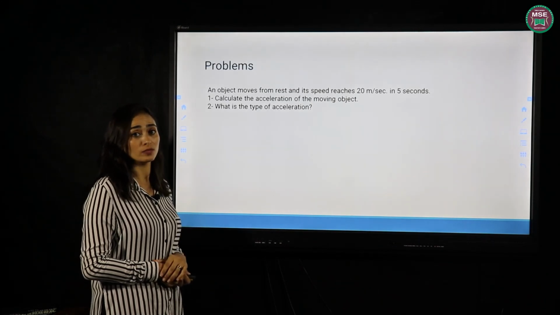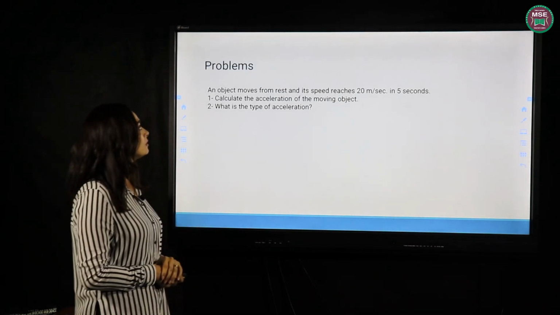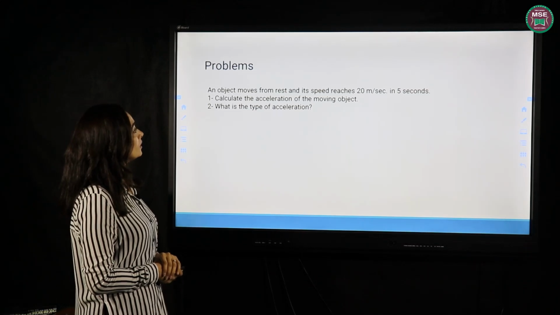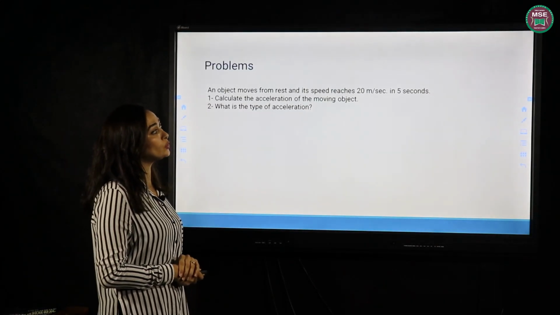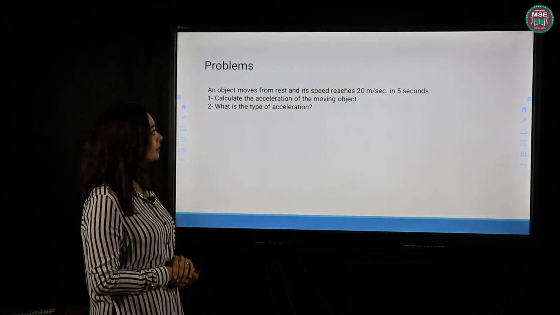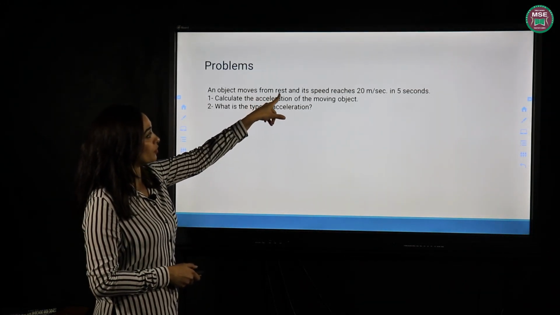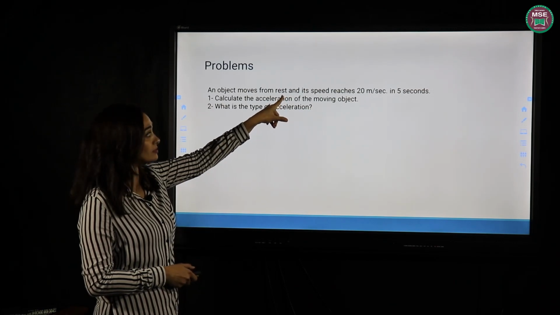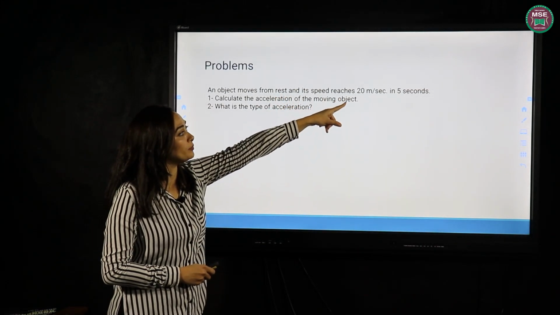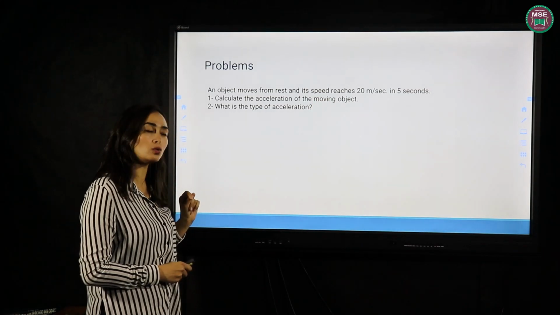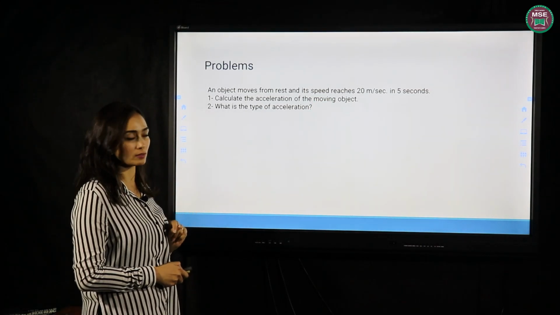Okay, now let's solve some problems on acceleration. An object moves from rest and its speed reaches 20 meters per second in 5 seconds. When the body moves from rest, it means V1 equals 0. Speed reaches 20 meters per second, it means V2 equals 20 meters per second.